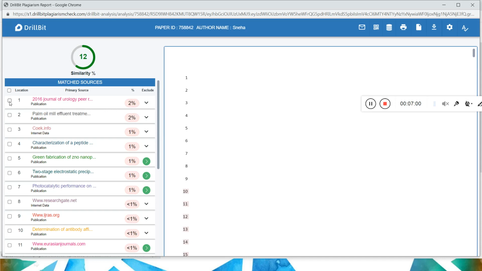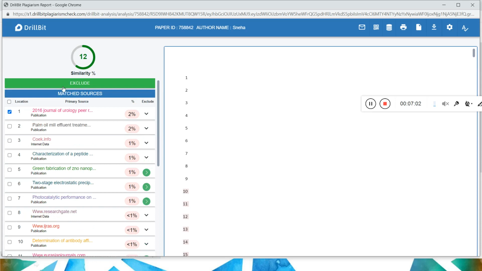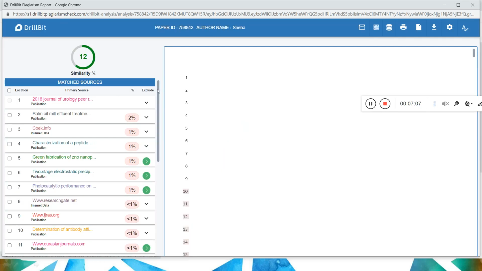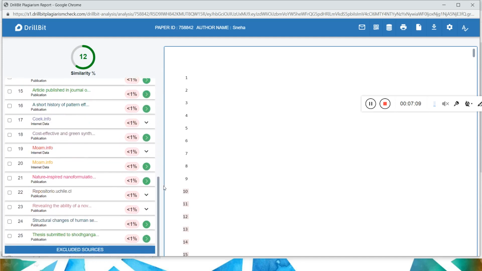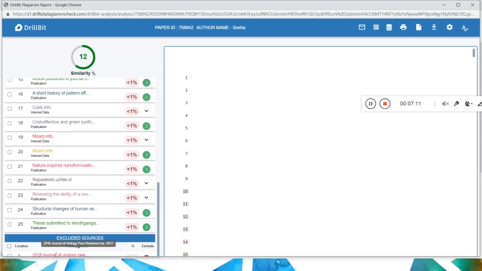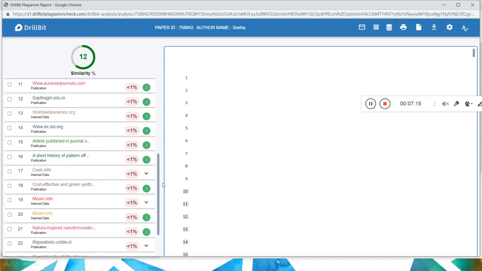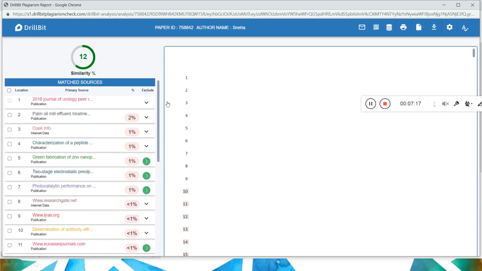So what you do is you just click on this. Once you click on this, you can see one option, exclude. So I press that. Once I press that, whatever you clicked will come down as excluded source. Can you see here? That source is excluded, but in your report it will be highlighted that this particular thing has been excluded. So you cannot hide anything here. Everything is transparent, but basically you need to understand the features, which is very important. So this is one way of excluding self plagiarism.